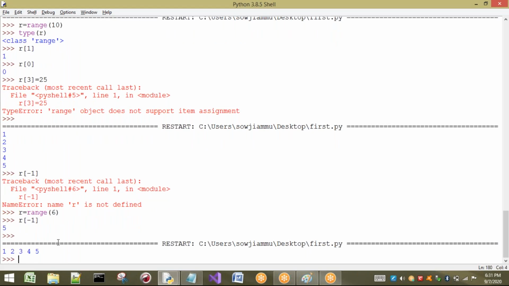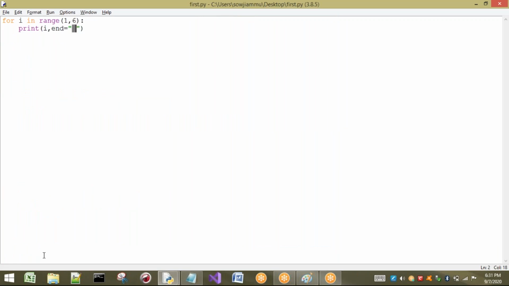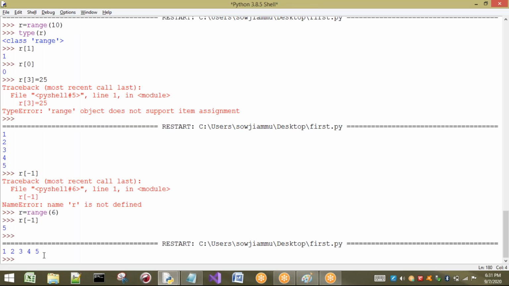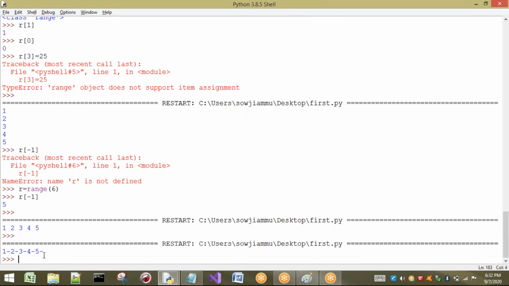In normal cases, we get 1, 2, 3, 4, 5 on separate lines. But if I want to print in a single line, I can go for end equal to space. If you want to print any symbol, we can print it. Say in between the numbers I want a dash. Then in between the numbers I get some symbol, it may be any symbol. Right, so this is about the range data type.